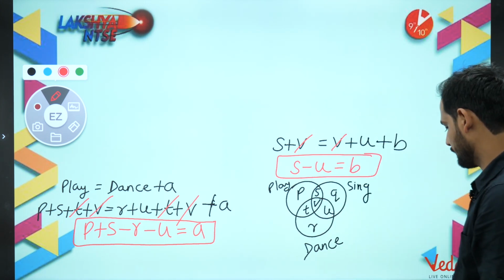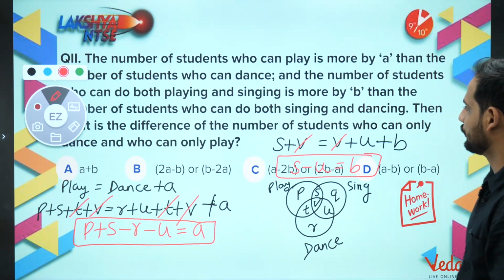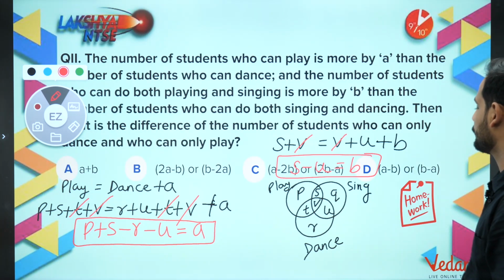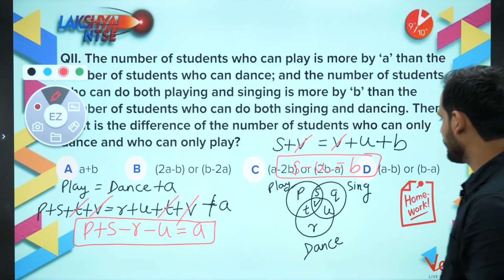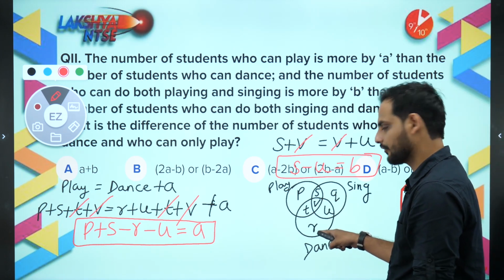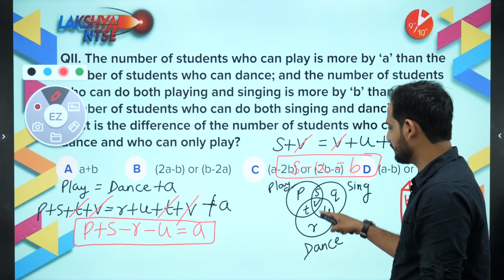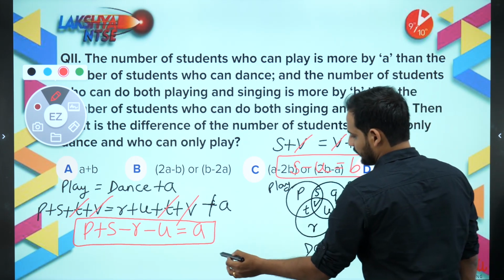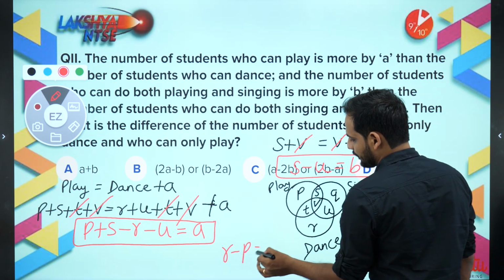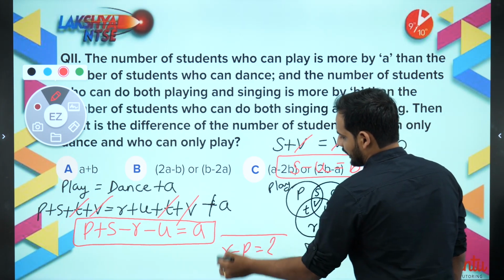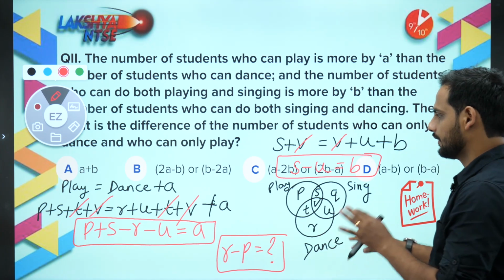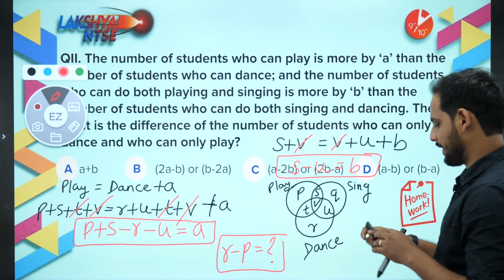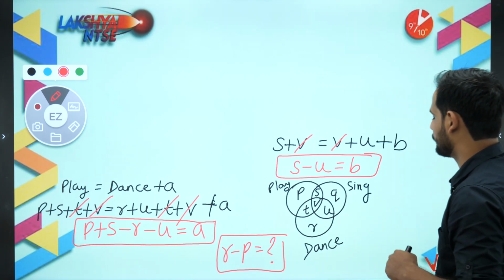Now what do I want? I want to find out the difference between the number of students who can only dance and who can only play. How many can only dance? Sir, R number of students can only dance. How many can only play? Sir, P number of students can only play. So I need to find out what is R minus P. And as you can see, all the options are in A and B. So we have to use some method to create R minus P. How can we create R minus P, bachcho?